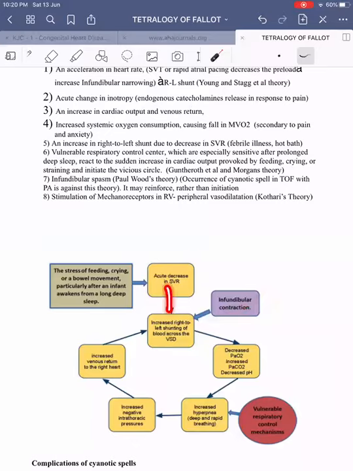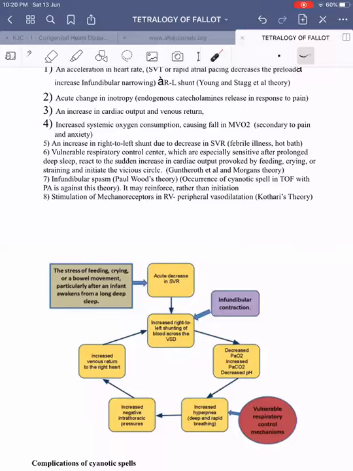Increase in these two factors together leads to increase in right to left shunt across the VSD. So the saturation of the arterial blood in the systemic circulation falls. CO2 increases and pH falls, which in turn causes increase in the rate and depth of respiration because of stimulation of the carotid chemoreceptors and respiratory center. And the vulnerable respiratory center mechanism will also contribute to it.